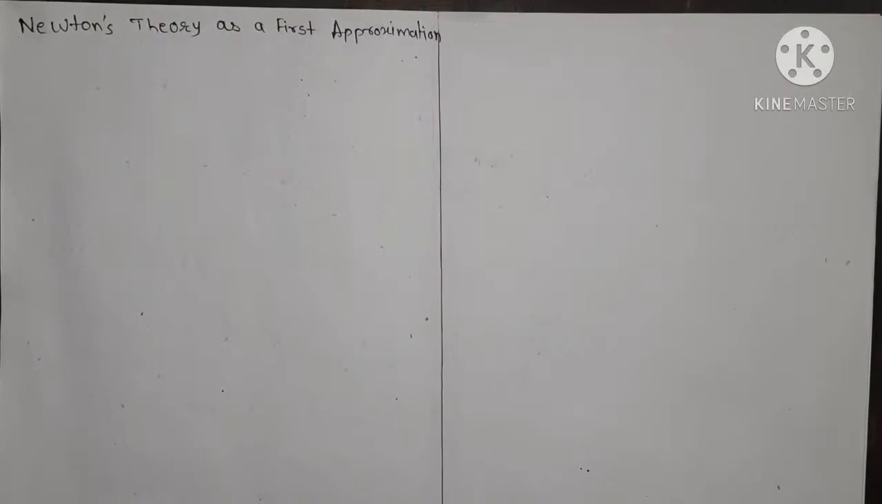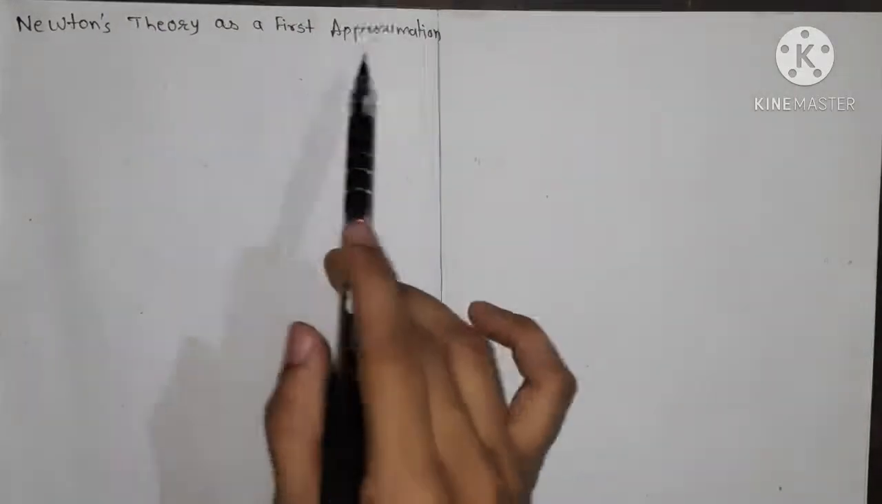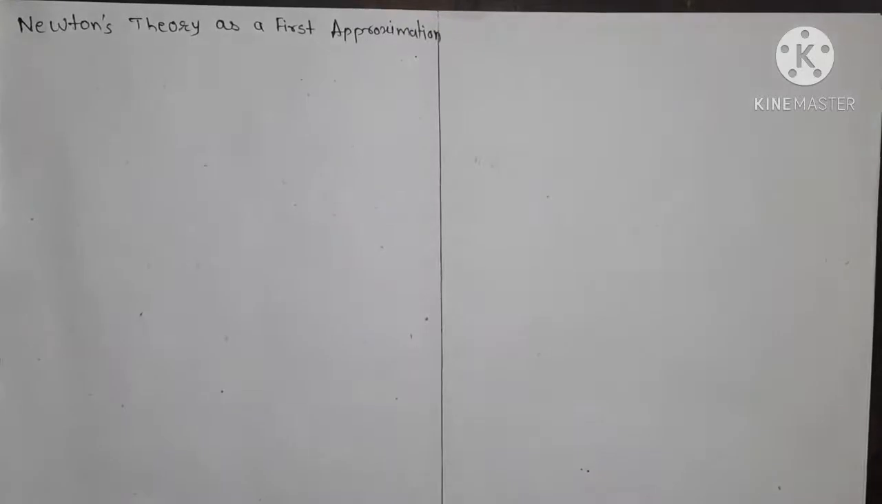Welcome students. Our today's lecture is on Newton's theory as a first approximation. Up till now we saw that from classical mechanics we generalized the concept of gravitation in general relativity. So when we approximate the theory of gravitation, it is followed by the first approximation of general relativity.